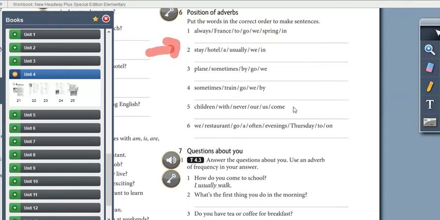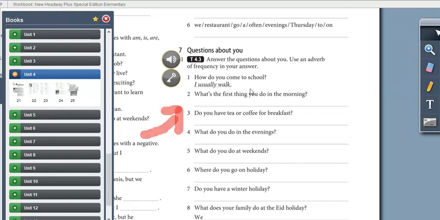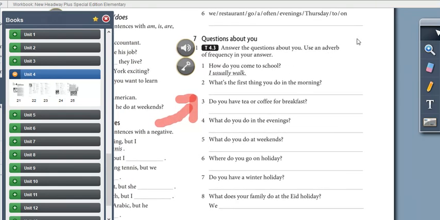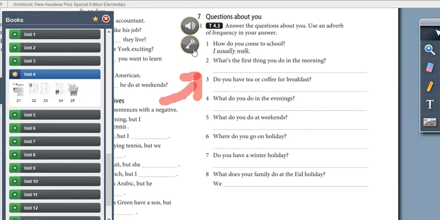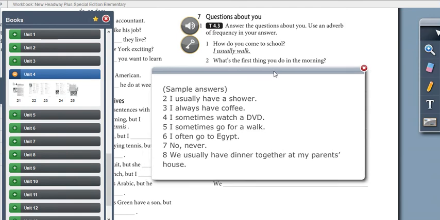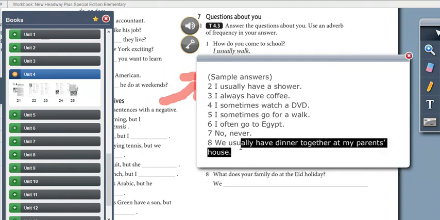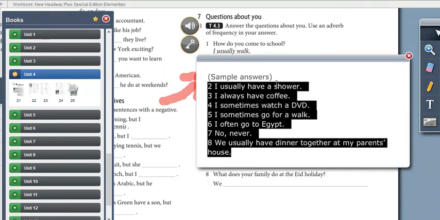Okay, move on to the next question. Questions about you. Answer the questions about you. Use adverbs of frequency in your answer. The first example is given for you, and the rest of the answers are here. This is a sample answer, so this is your answer, and you might change it as well.